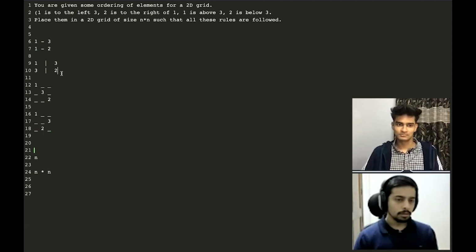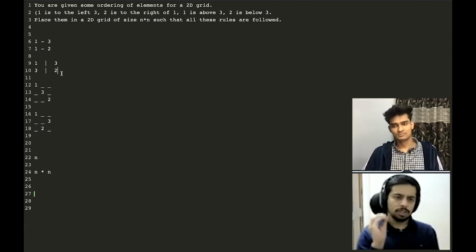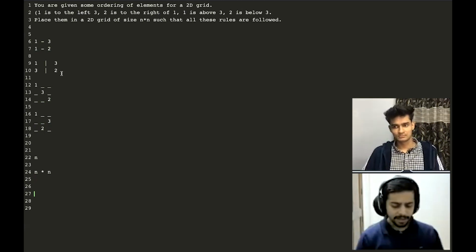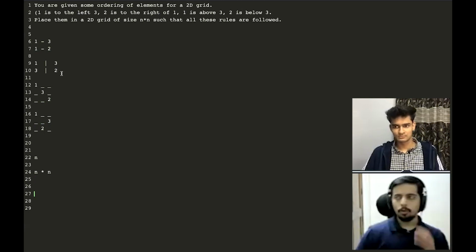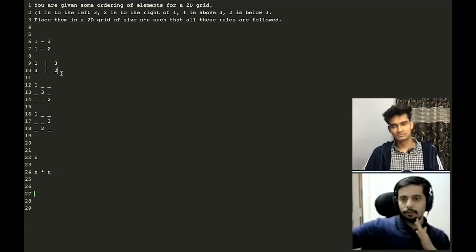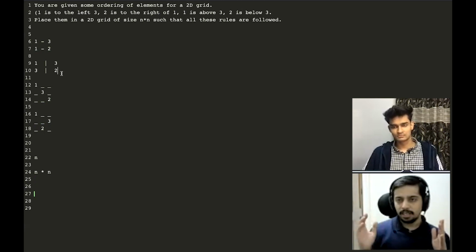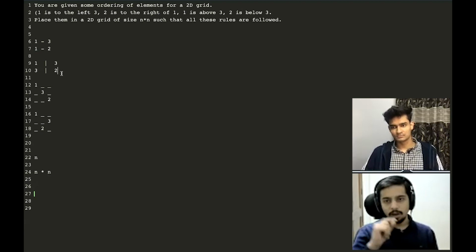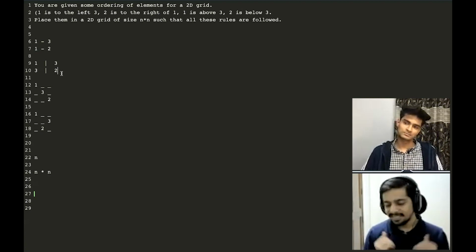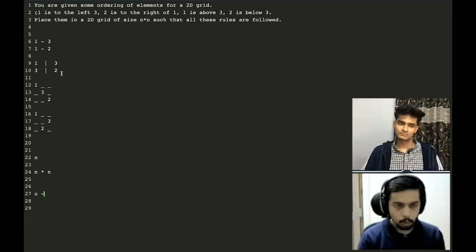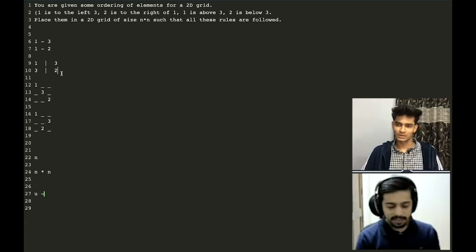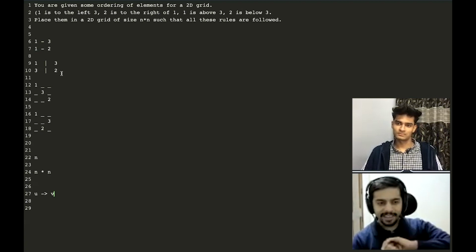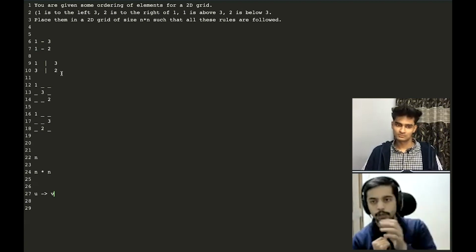Okay. So all I need to do is follow these orderings, and how I can think about it is that 1 is to the left of 3. I'm thinking about 1 and 3 as 2 nodes of a graph. And that rule as an ordering is basically a directed edge from 1 to 3. This represents that there is a node U and a node V, and there is a directed edge from node U to V. I would treat it as that I should have U to the left of V.